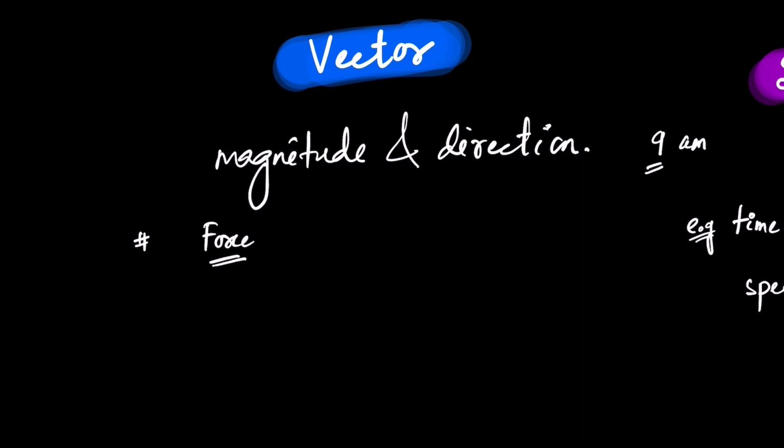For example, 5 Newton force to the east, or 5 Newton left, right, up, down. So with force you can assign direction. It has a magnitude, the value 5, and a direction. So force is a vector quantity.